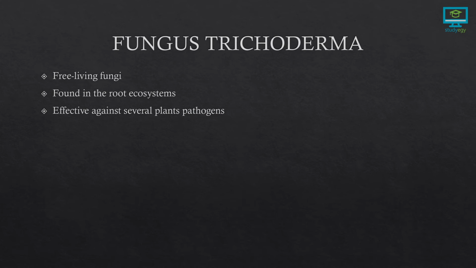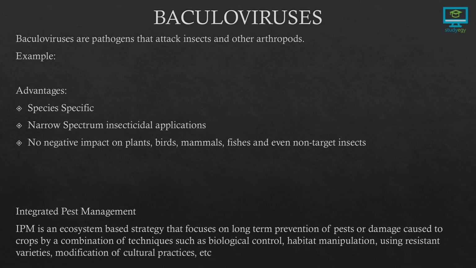Next we have the fungus Trichoderma. This fungus Trichoderma is a free living fungus mostly found in root ecosystems, and it is effective against several plant pathogens. Now coming to baculoviruses. Baculoviruses are pathogens that attack insects and other arthropods. Usually the baculovirus from the genus Nucleopolyhedrovirus is used to get rid of pests.